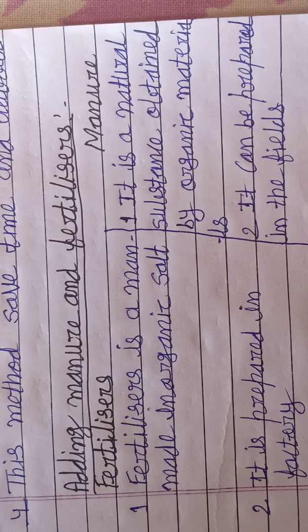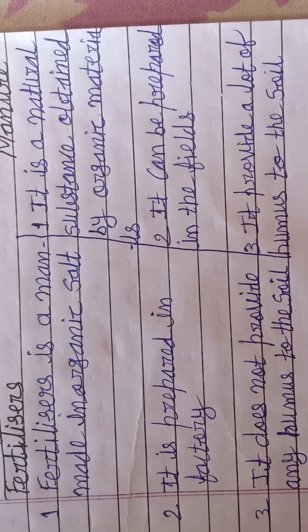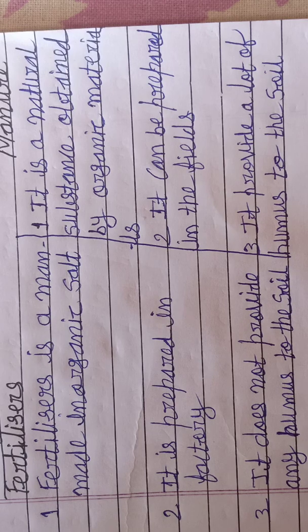What is the difference between manure and fertilizer? Fertilizer is a man-made inorganic salt, and manure is a natural substance obtained from organic material. Fertilizers are prepared in factories and manure is prepared in the field. Fertilizers do not provide any humus to the soil, and manure provides a lot of humus to the soil.